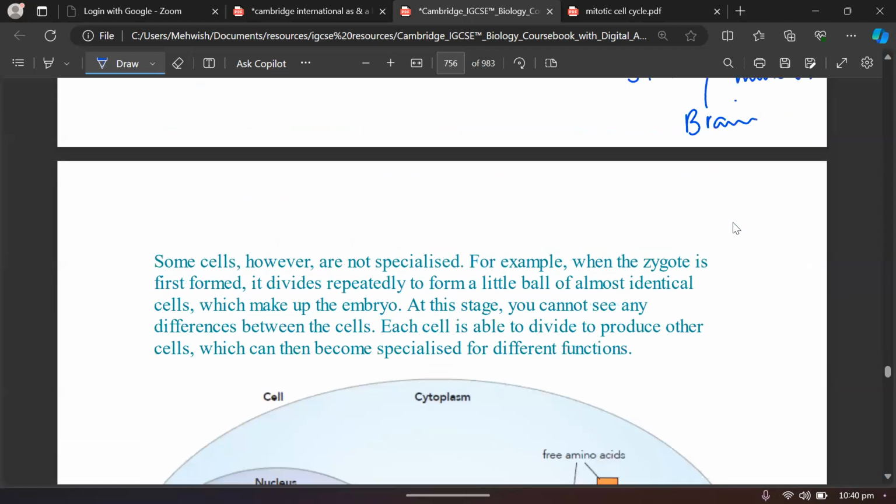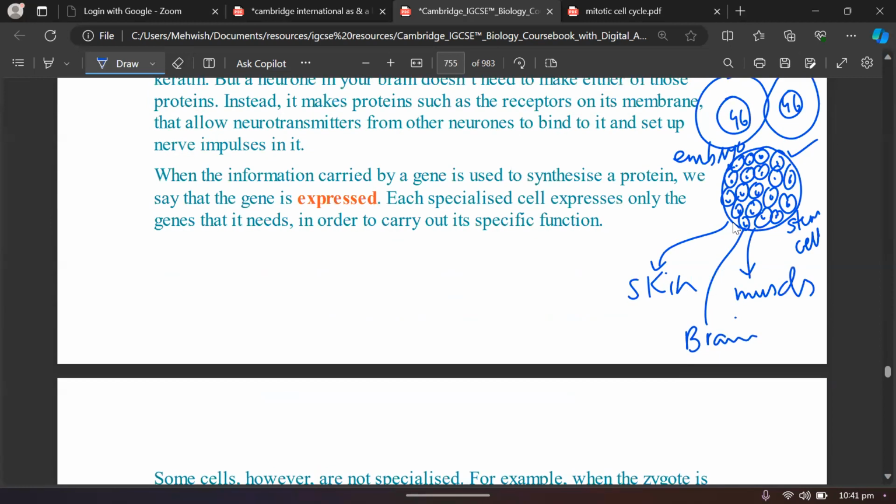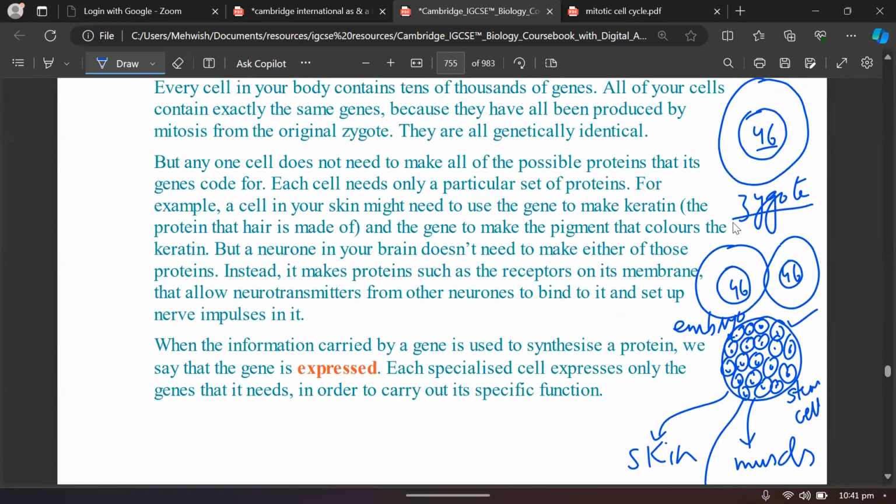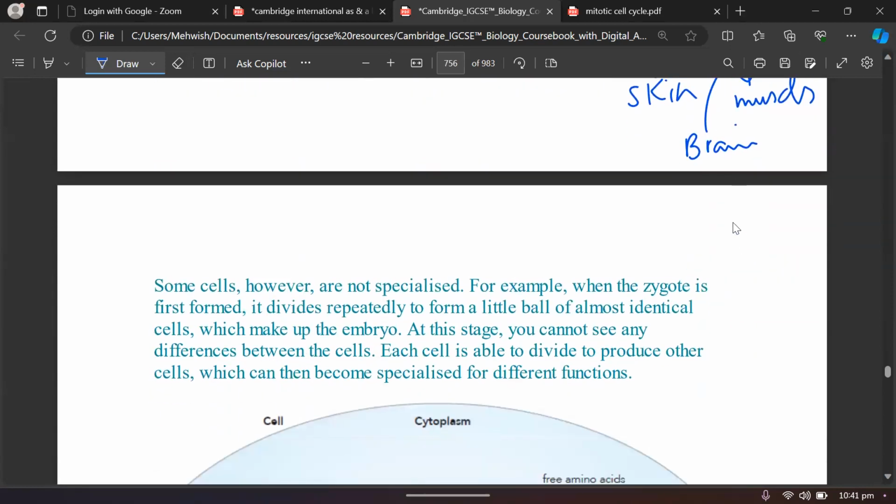Some cells, however, are not specialized. For example, the zygote is not a specialized cell. Embryonic stem cells are not specialized. But yes, they have the ability to divide repeatedly so that they can make many cells, like in an embryo I just told you. So all these cells, when they are not specialized into any specific kind of cell, will be called stem cells. And when these stem cells, after division, have started specializing into a specific kind of cell, they will be called specialized cells, right?